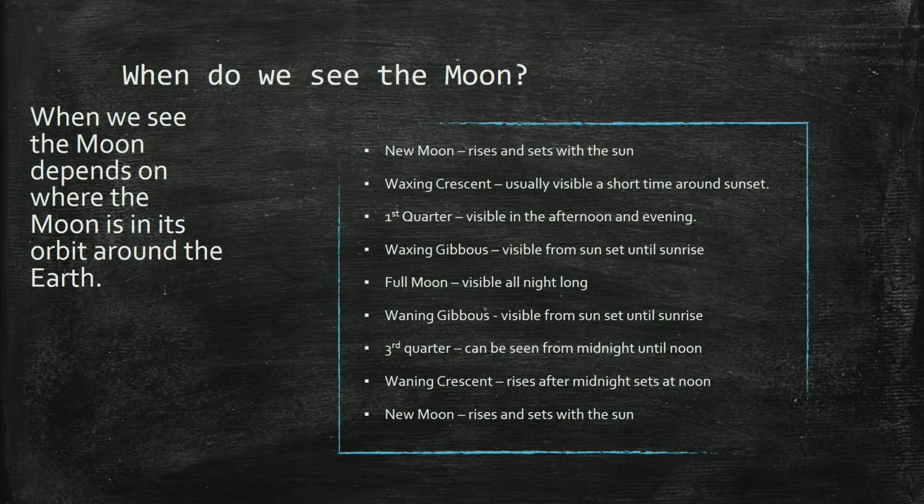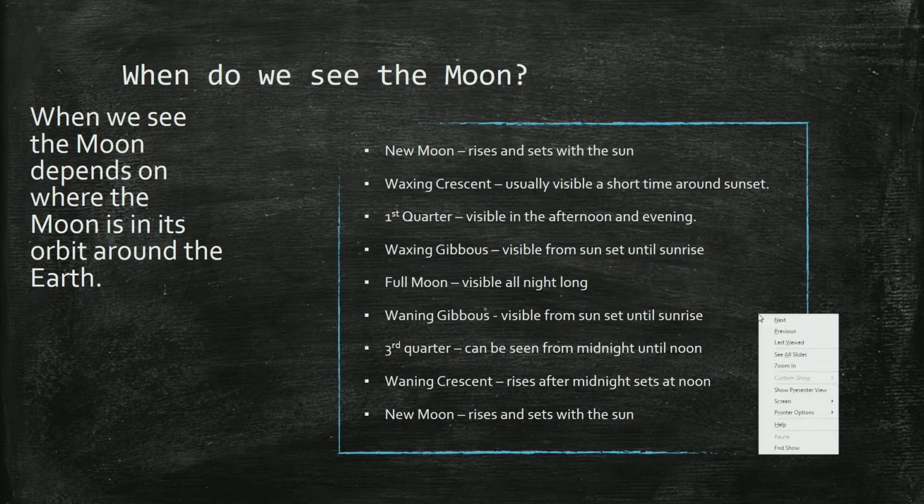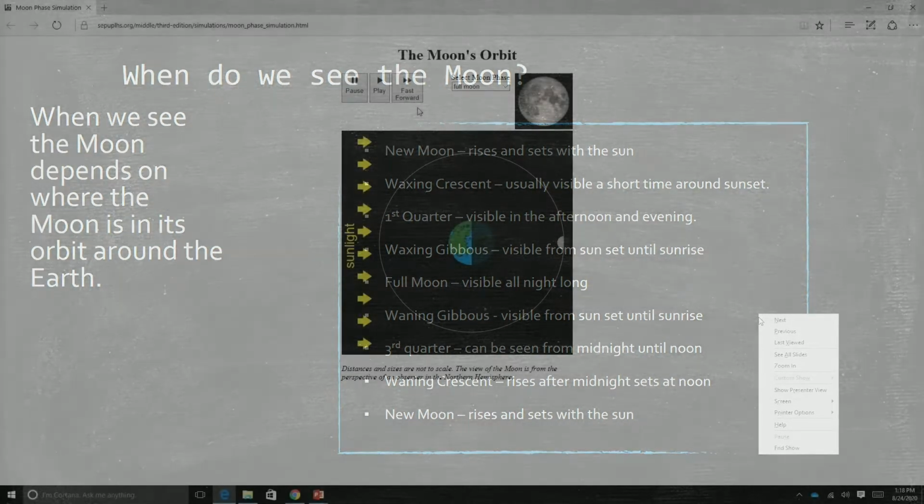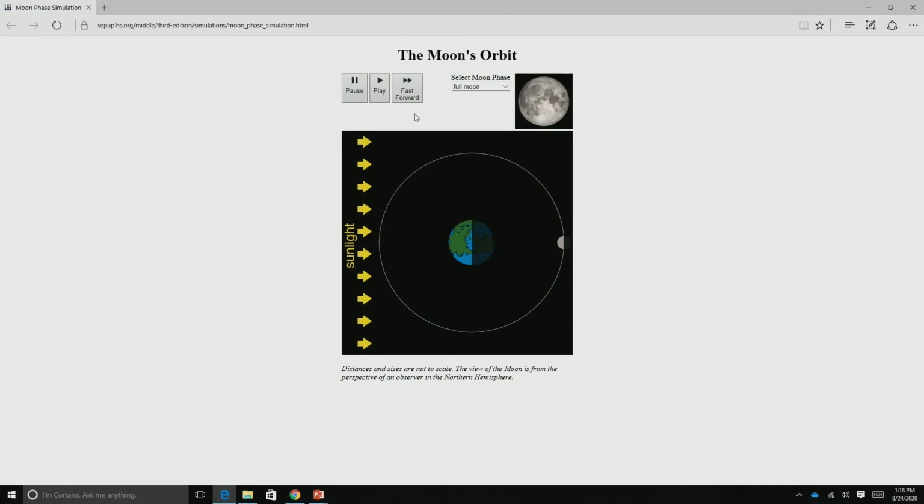Now I'd like to show you a computer simulation. This is a computer simulation where we are going to see what we talked about here. We have our sunlight coming in at this angle, and I'm going to select new moon because that's where we started. This is a position of the moon in the new moon phase. We can see our Earth is right here. This is what we would see at night or in the evening. We wouldn't see a moon because remember, during a new moon we can see it during the day.